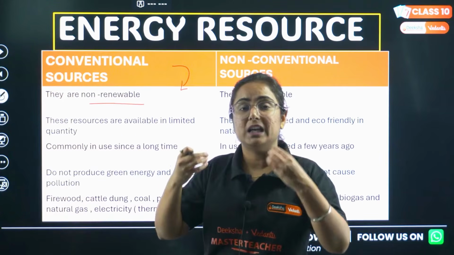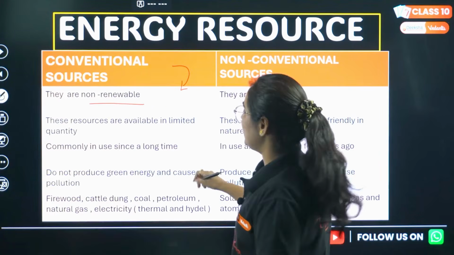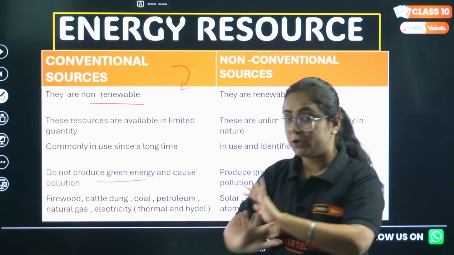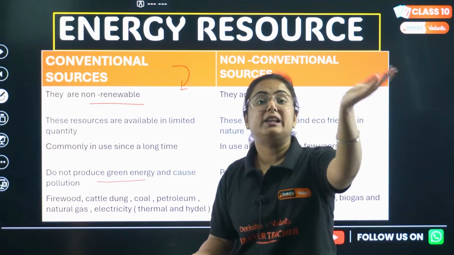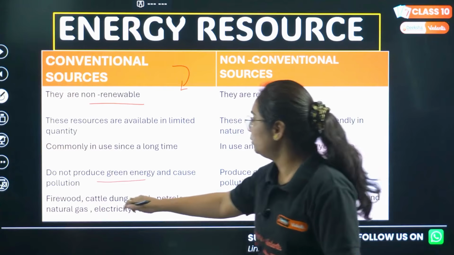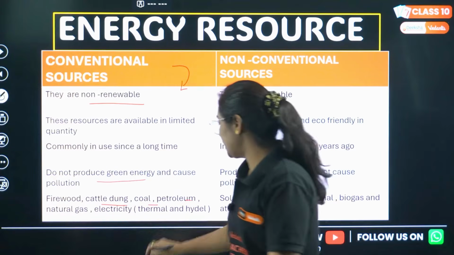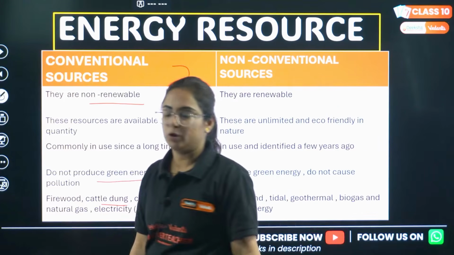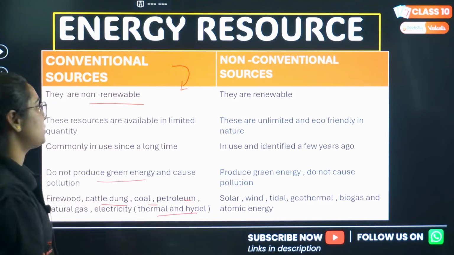Once you use one, it is exhausted and will take millions of years to regenerate. They do not produce green energy, because whenever we burn coal, definitely it leads to pollution. Firewood, cattle dung, coal, petroleum, natural gas and electricity obtained from thermal energy, like coal, are the examples of what? Conventional sources of energy.